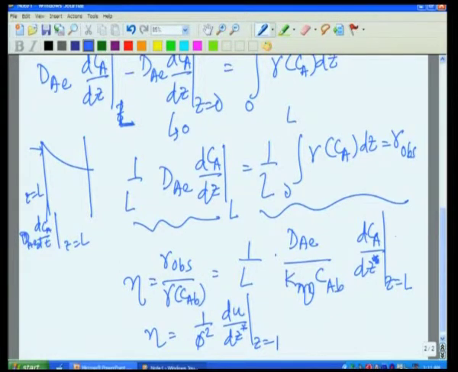Going from this equation to this equation, all I have done is put u as Ca by Cab and Z star as Z by L.